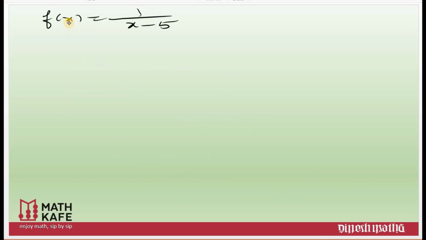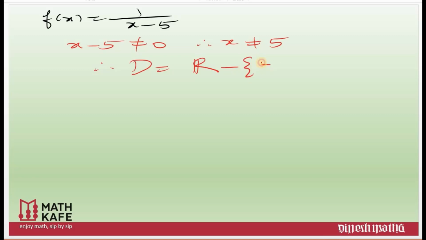We need to check the continuity of the function f of x is equal to 1 by x minus 5 throughout its domain. The first thing you need to understand is, what is the domain of this function? Clearly x minus 5 cannot be 0. That says x cannot be 5. Therefore the domain will become what? All the real numbers except 5.